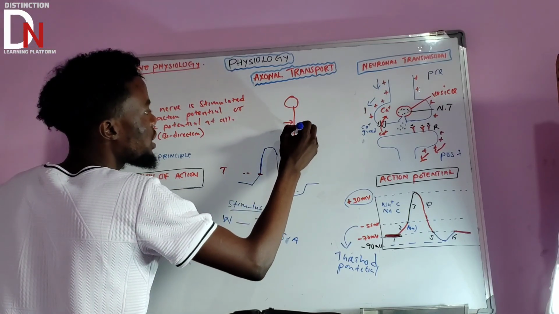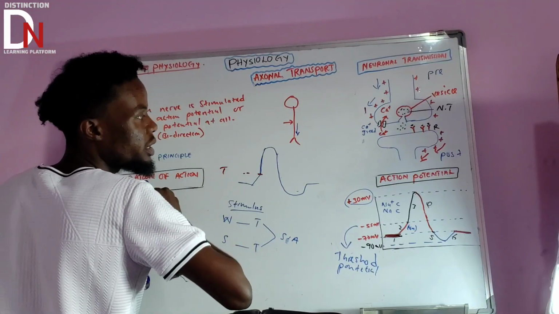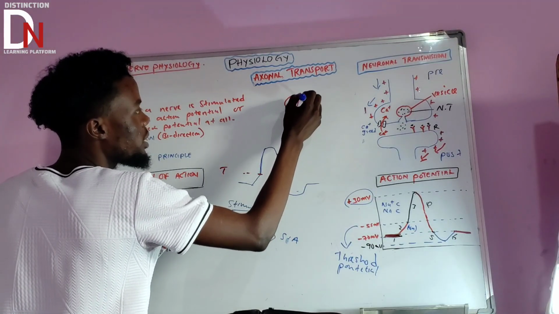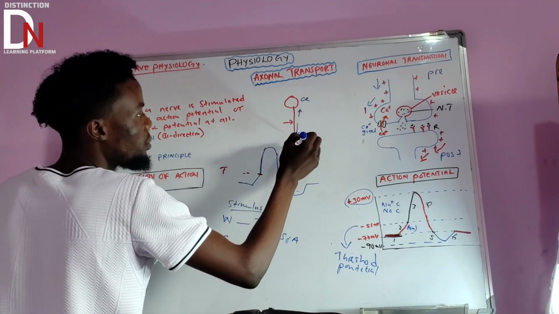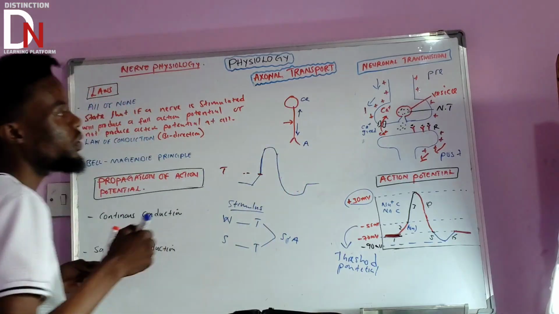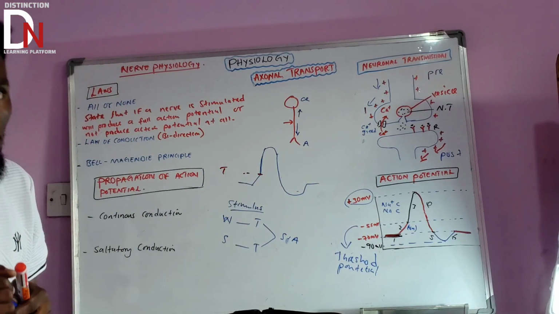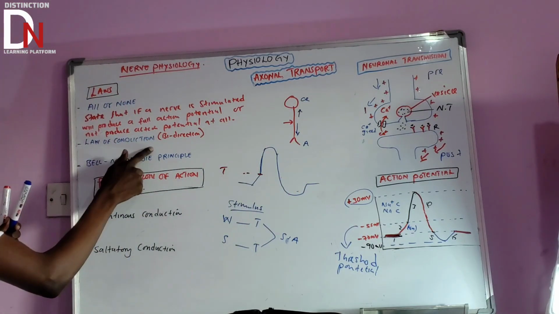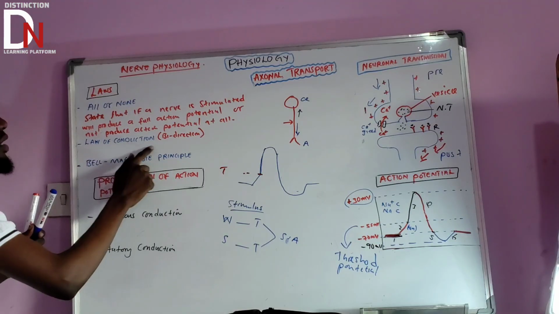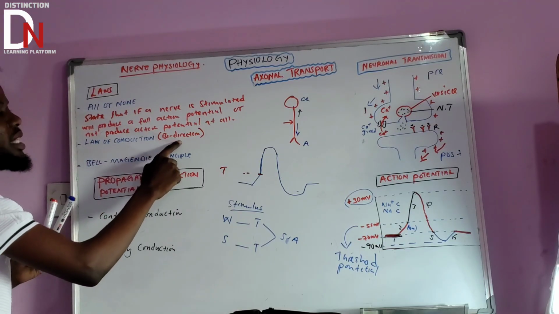It has been shown that the action potential can go in this direction and also toward the cell body, toward the cell body or toward the axonal terminal. That's bidirectional. So this is the law of conduction, which is bidirectional.